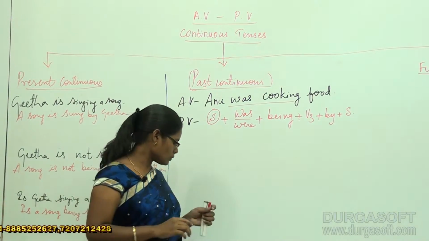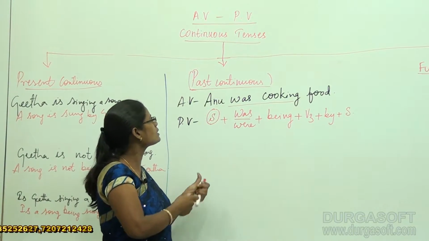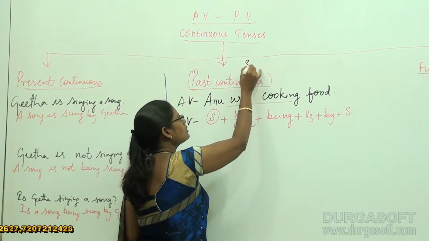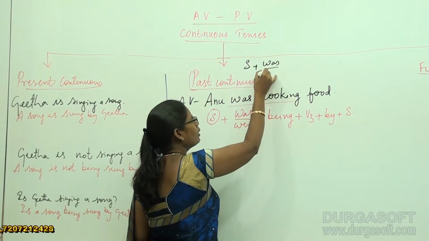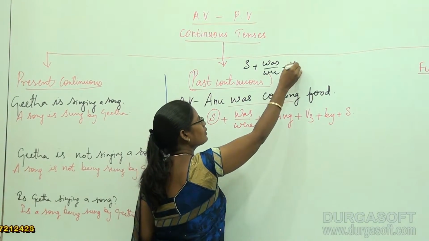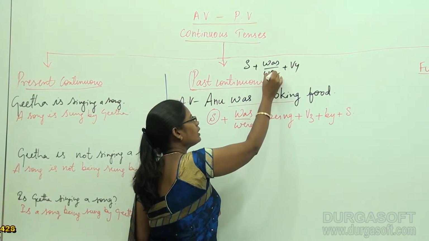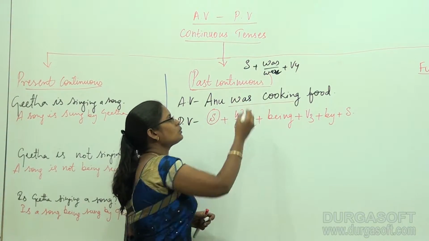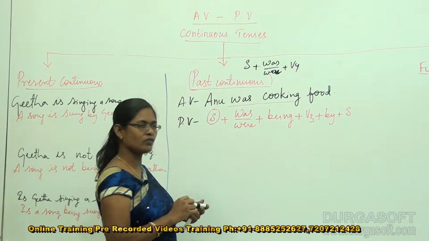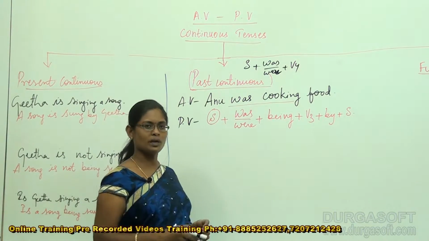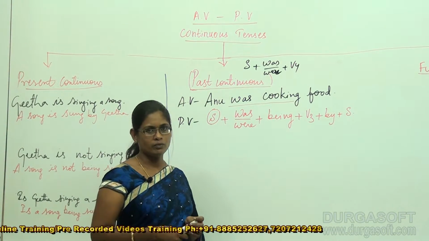Because what was the structure that we have for the past continuous tense? Subject plus was or were plus verb-ing. This was the structure that we discussed in our previous videos.